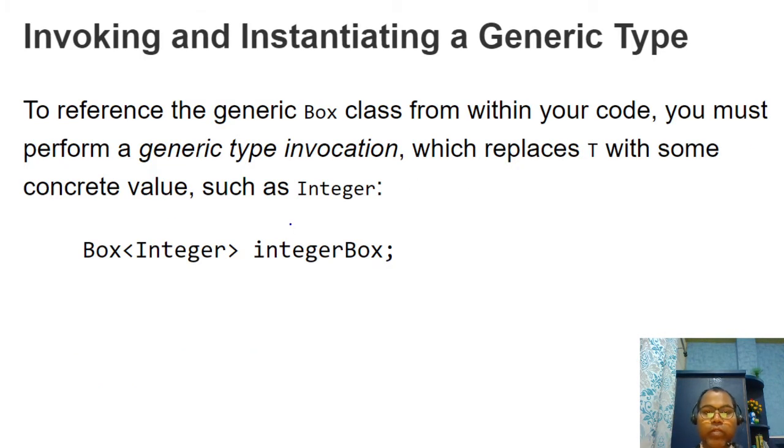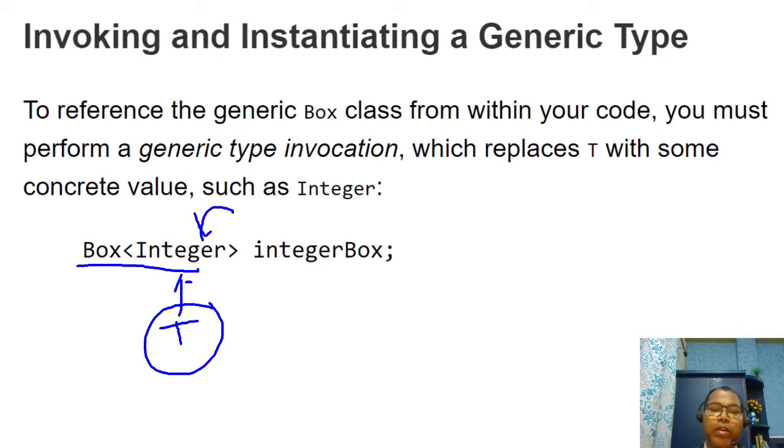Whenever you are defining a generic class, this is the way: first you write the class as generic, and while declaring it you write a T. So what is the T? While creating a reference variable, at that time I say I am going to create the reference variable Integer Box.